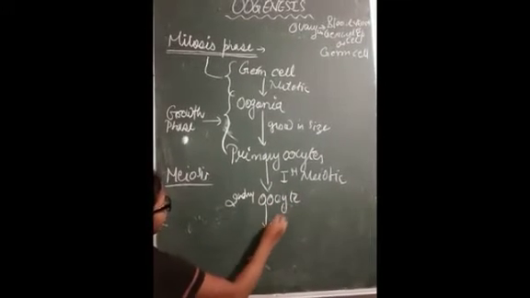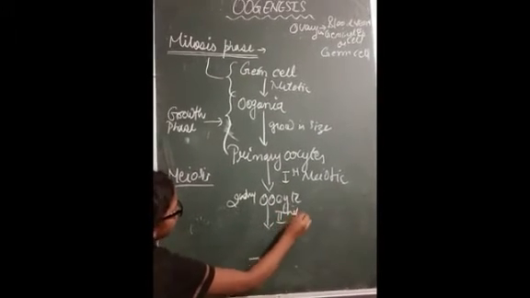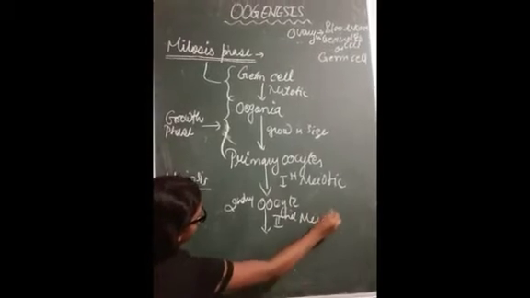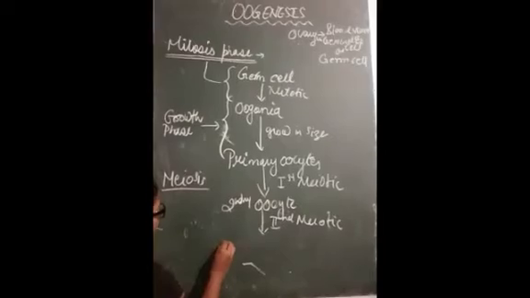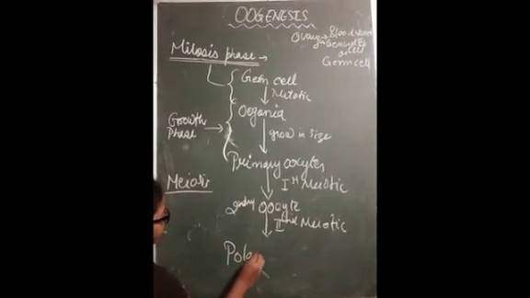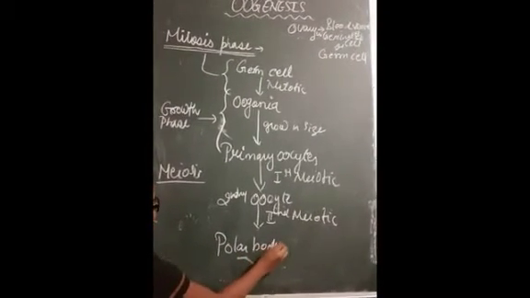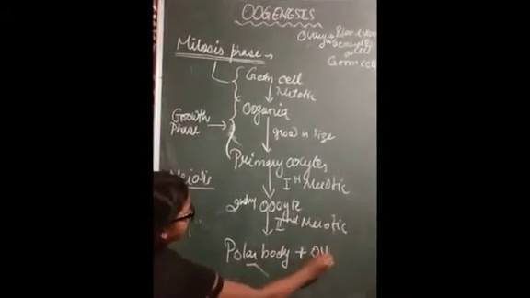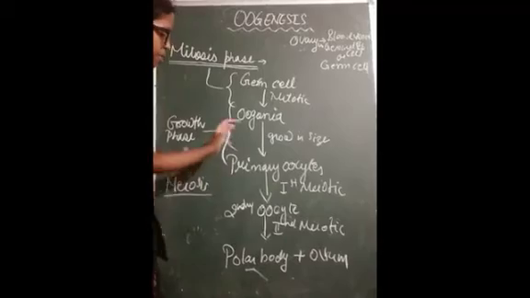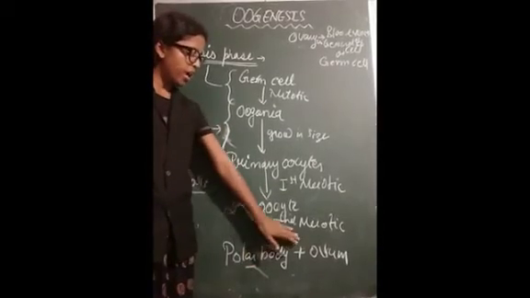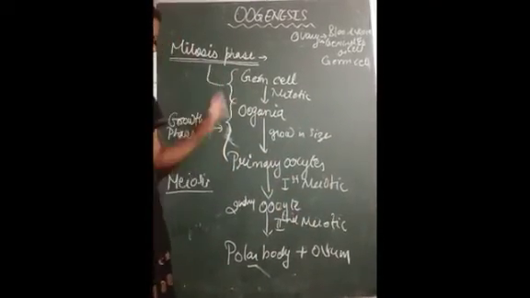The secondary oocyte will go through the second meiotic division and will form a polar body plus ovum. Students, we will understand what this polar body and ovum are in the next block.